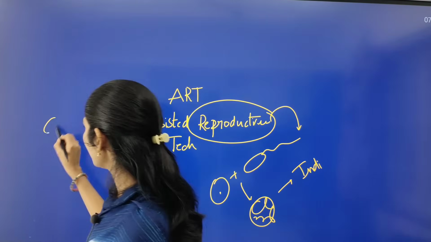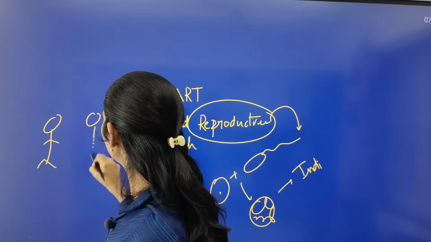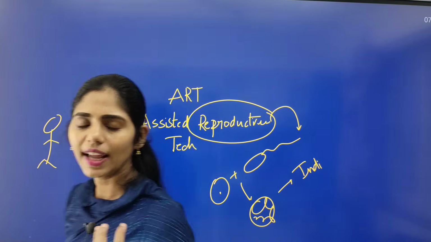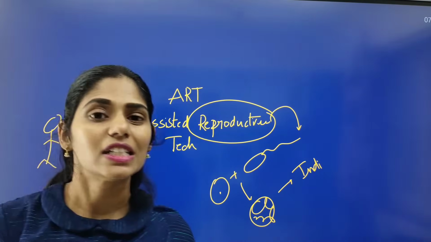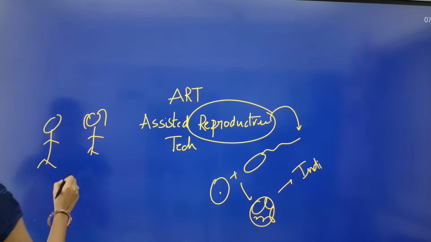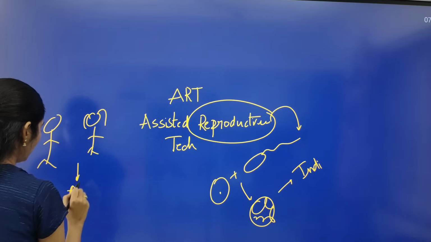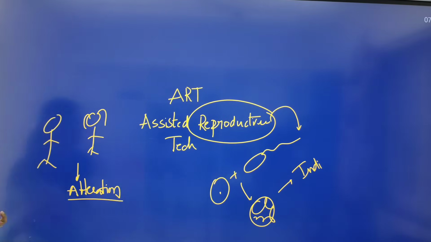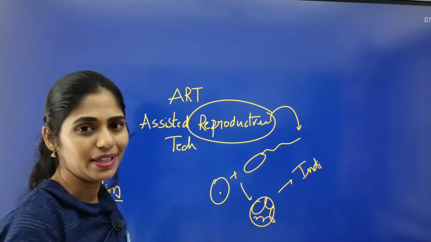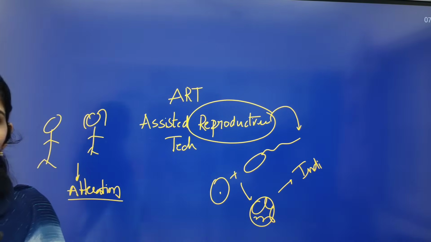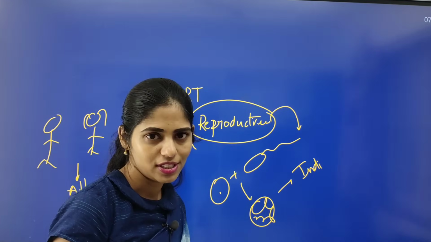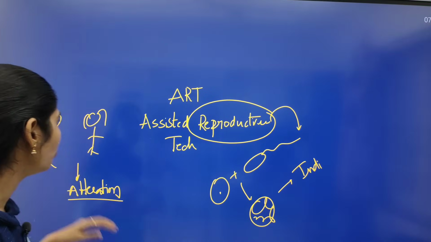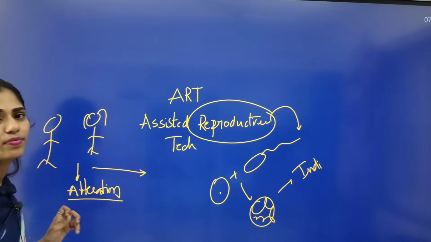But what happened in male or in female? Because of the lifestyle changes, because of the sedentary lifestyle, there is some alteration in the reproductive system happening. For example, women commonly have PCOD, that is polycystic ovary disease, and endometriosis. Like that they will be having some reproductive diseases, so that they will not go for natural reproduction.